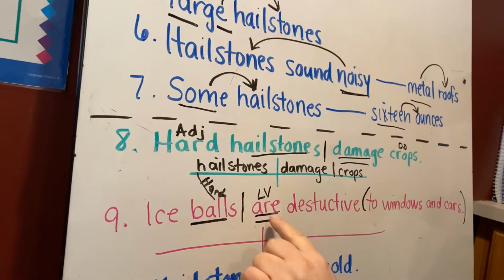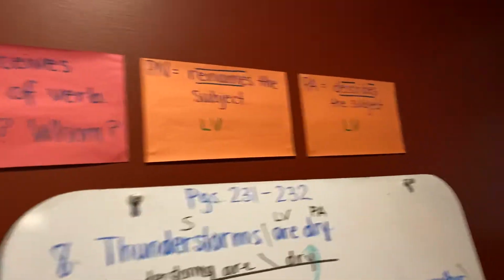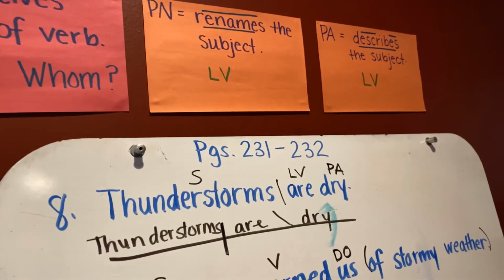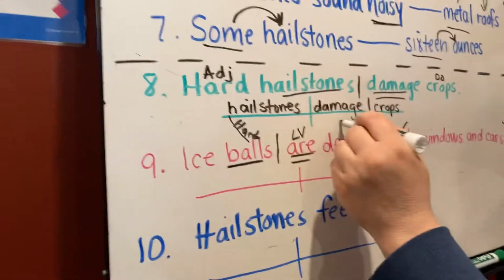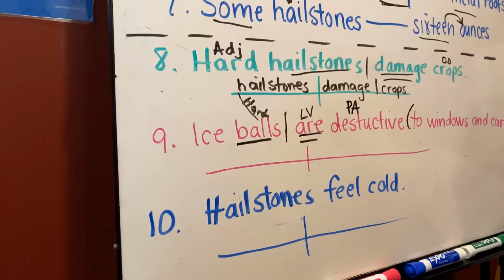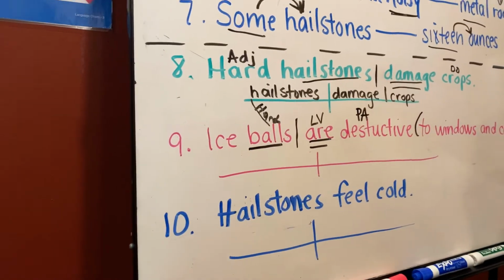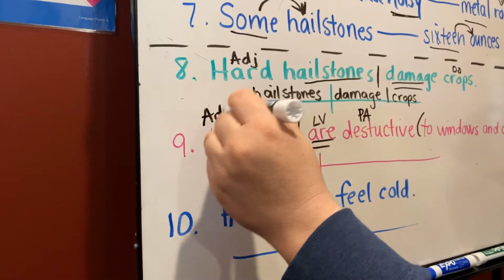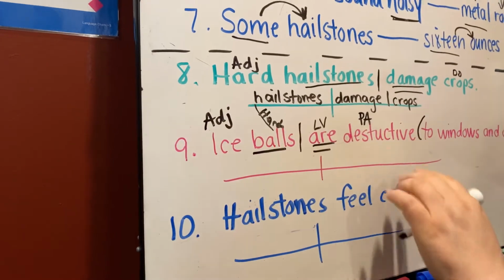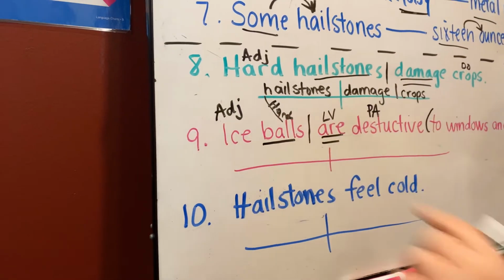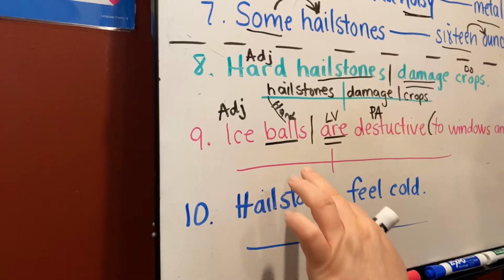Ice balls are, now we have a linking verb, so we're going to go up and ask ourselves a few questions. Destructive. Does destructive rename or does it describe? Destructive is going to describe. So that's an adjective. It's a predicate adjective. Okay, we've got one more word. Ice. Ice is describing balls. And so that is also an adjective. Now, if we were up here drawing arrows, I would draw an arrow from destructive to balls and from ice to balls.